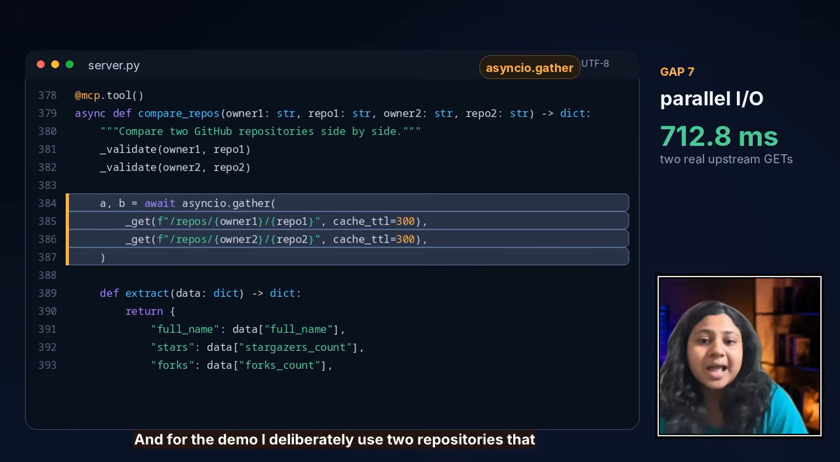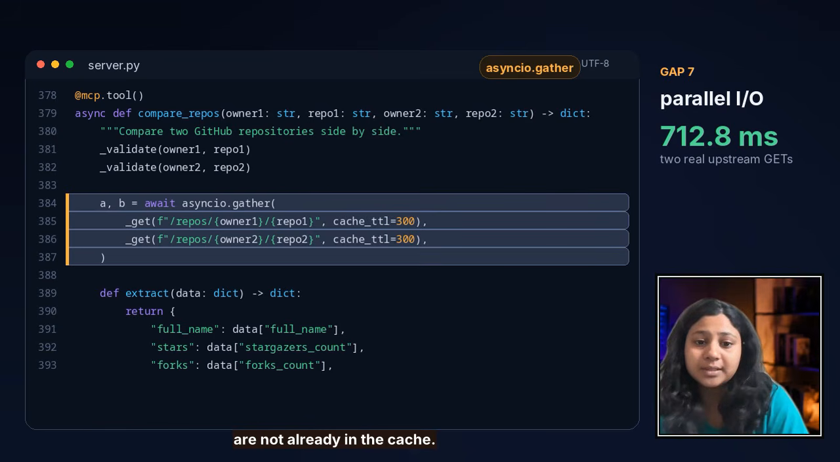And for the demo, I deliberately use two repositories that are not already in the cache. Otherwise, you would only see one real GET and the benchmark would be meaningless here.